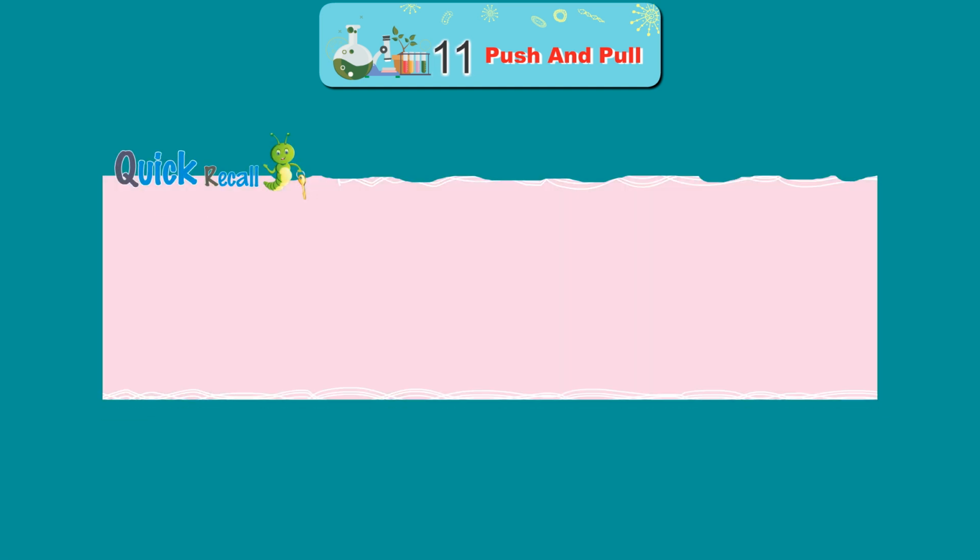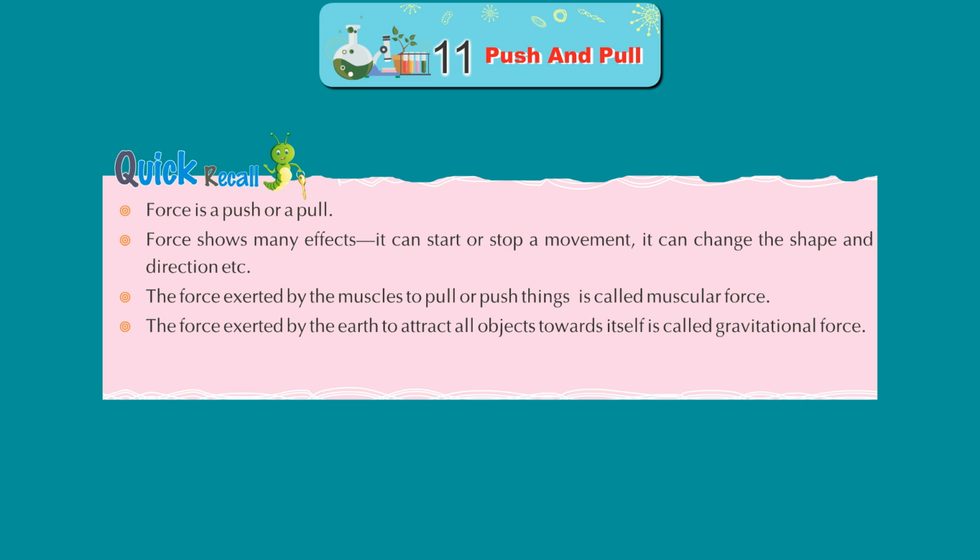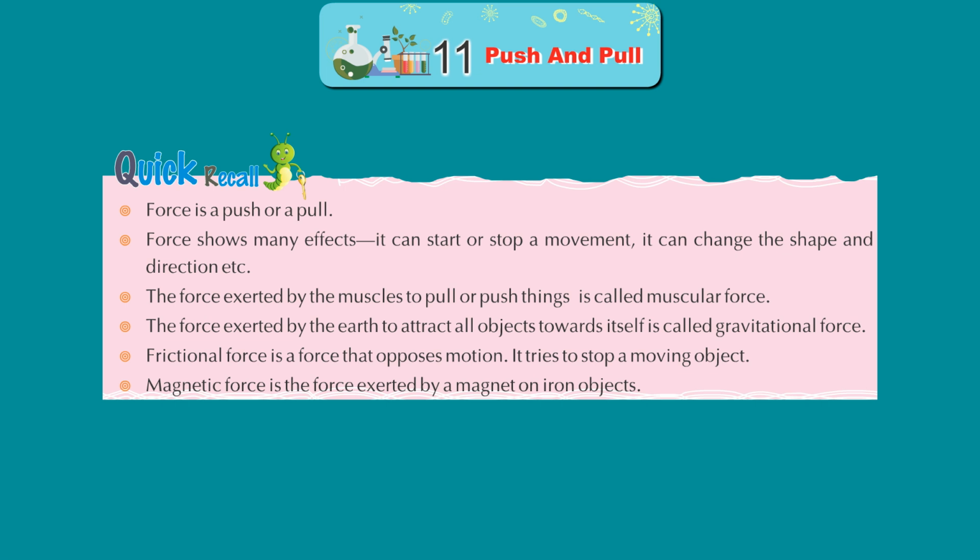Quick recall. Force is a push or a pull. Force shows many effects. It can start or stop a movement. It can change the shape and direction, etc. The force exerted by the muscles to pull or push things is called muscular force. The force exerted by the earth to attract all objects towards itself is called gravitational force. Frictional force is a force that opposes motion. It tries to stop a moving object. Magnetic force is the force exerted by a magnet on iron objects.